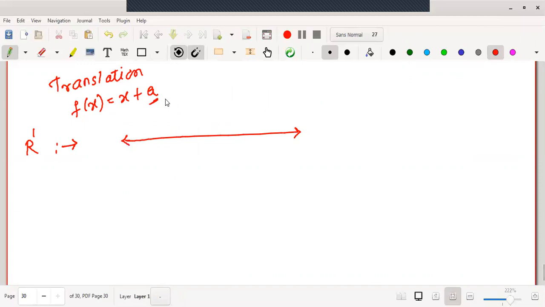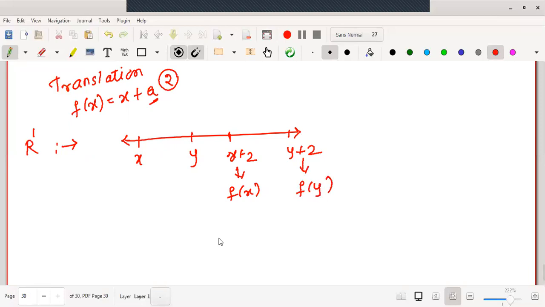If I consider this to be a real line, let me consider this constant to be, say, 2. Let us fix the distances. Suppose these are the two vectors under consideration, x and y. What about their corresponding fx and fy images? Somewhere here is x plus 2, and somewhere here is y plus 2. This x plus 2 is nothing but f of x, and y plus 2 is nothing but f of y. Now what do we want to find out?